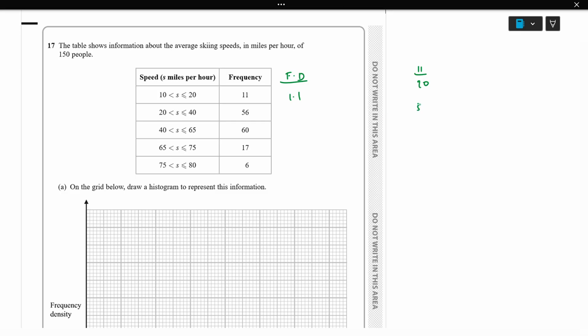Next is 56 over 20 to 40. The width is going to be 20, so 2.8. Next is 60 over 40 to 65, the width is 25, which is 2.4. Next, 17 divided by 65 to 75, the width is 10, which is 1.7. Next, 6 divided by 75 to 80, the width is 5, which is 1.2.